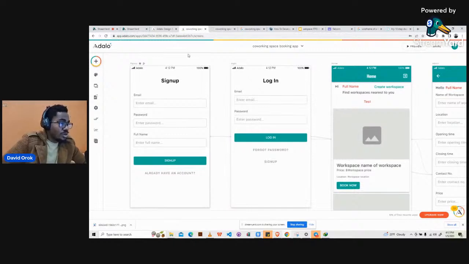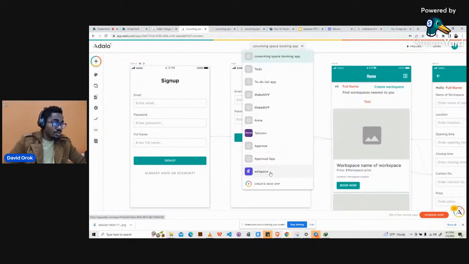Okay, so when you're creating your application for the very first time using Adalo, you're given three startup screens: the sign up screen, the login screen, and the home screen. Just to recap, when you want to create an application, you click on where my cursor is right now, then come down here and click on create new application.